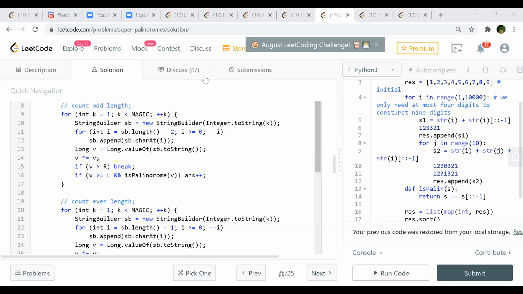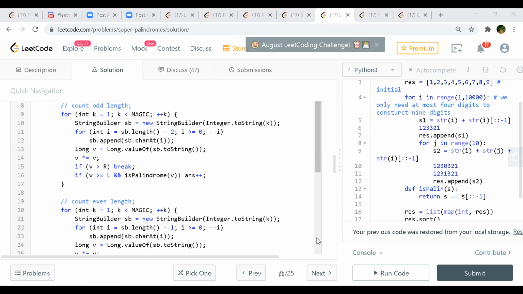When he is done with odd lengths, he goes for the even lengths. In the even length, there is nothing different. But if you look at line number 11, where he has SB length minus 2, instead of that he's taking SB length minus 1. That's the only difference. But he is doing O of n two times, O of 2n.